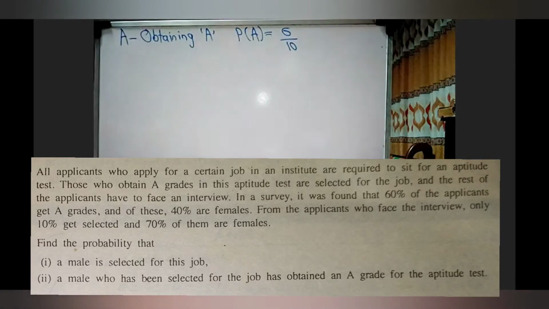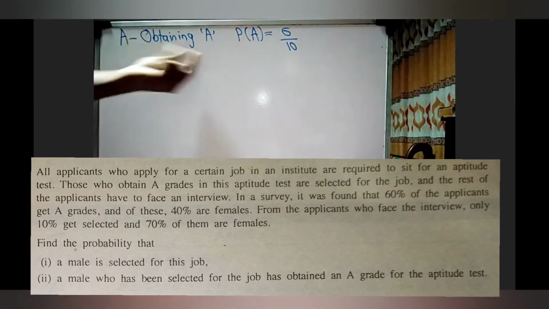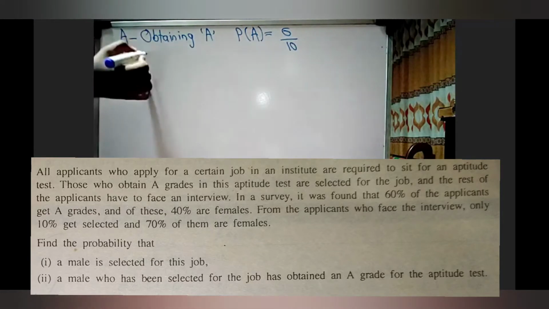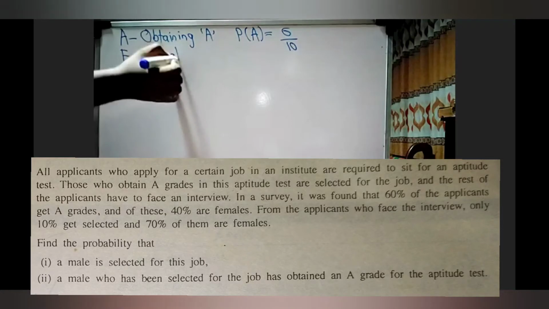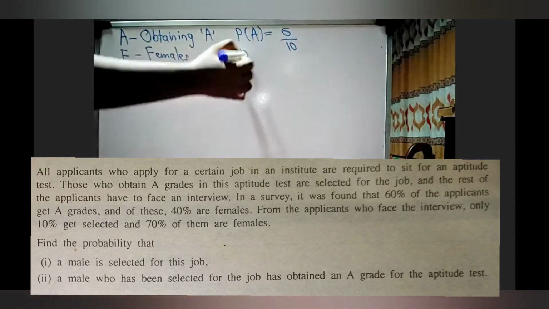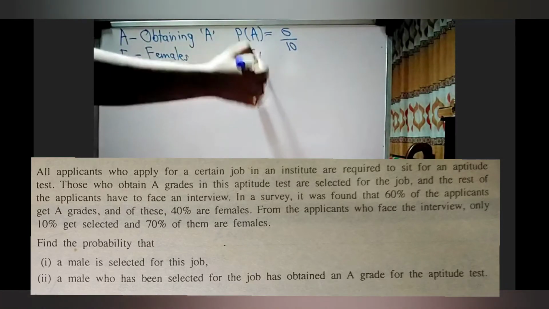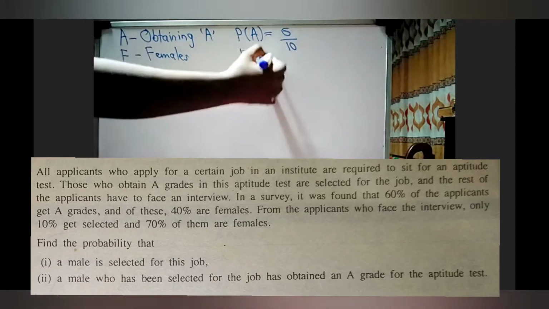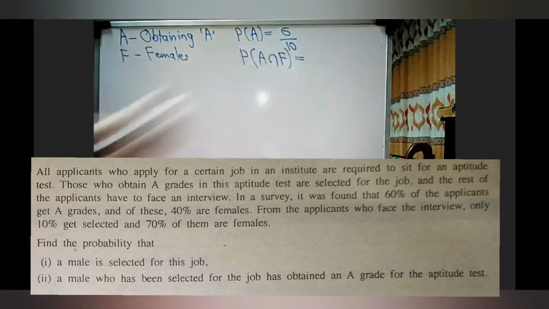And of these, 40% are females. Out of the applicants who obtain A grades, 40% are females. So we'll consider F, females. What is the probability of an applicant obtaining A grade and also being a female?